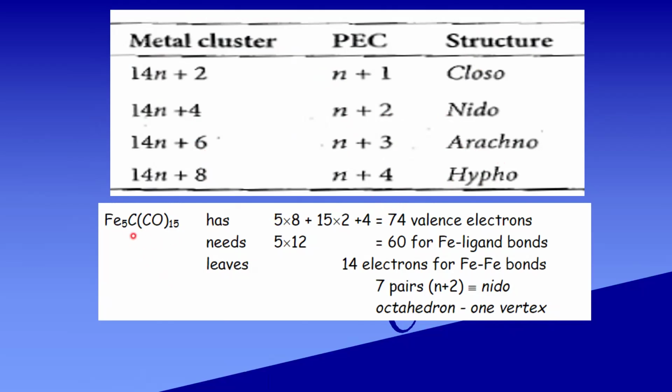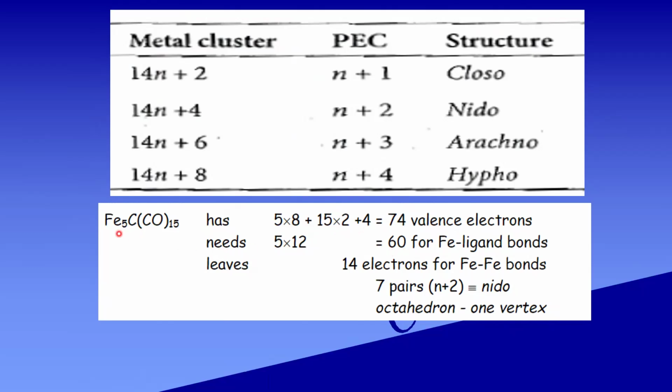Fe5C(CO)15. In this, Fe has 8 electrons in the outermost shell. So 5 into 8, plus 15 into 2 for the carbonyls, plus 1 carbon which donates 4 electrons, totally 74 valence electrons.